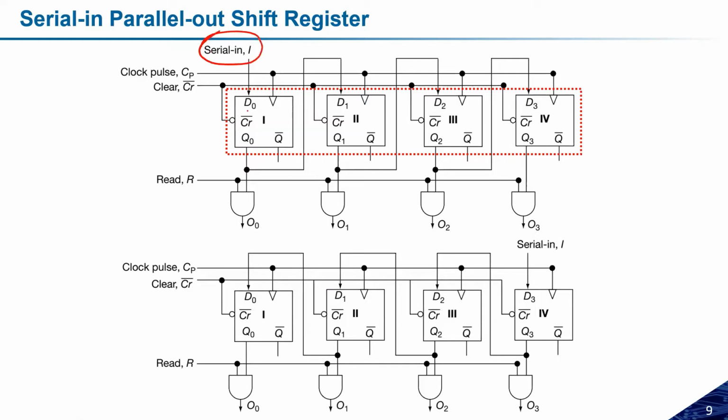Here the serial input is given to the least significant bit, so this is the right shift register. And here the serial input is given to the most significant bit, so we can call this the left shift register. These two are the circuits for left and right shift registers for serial input and parallel output. But again, the same circuit can be considered as serial input, parallel output, and serial input, serial output, based on this activation. So this is how it is different.